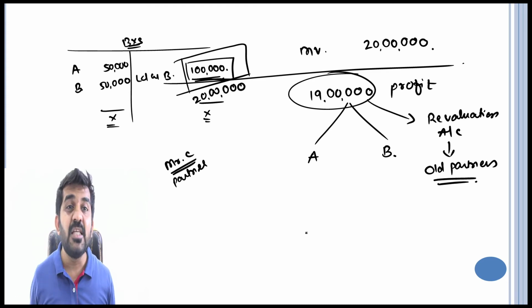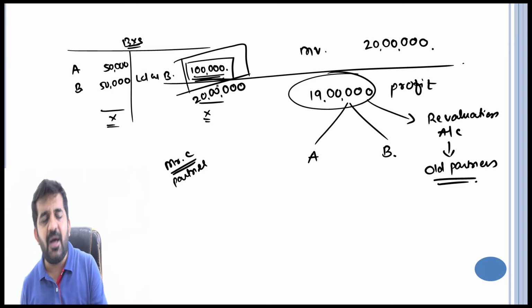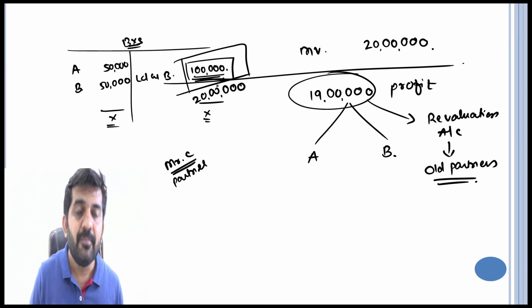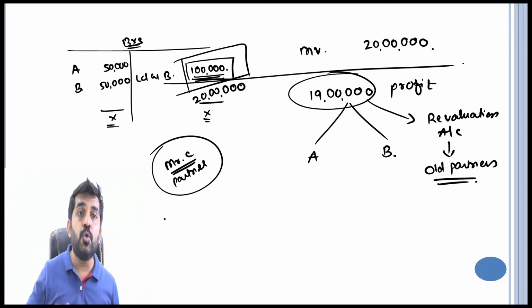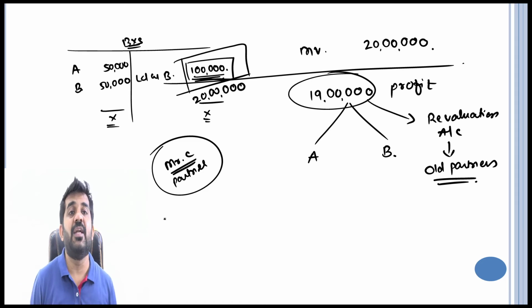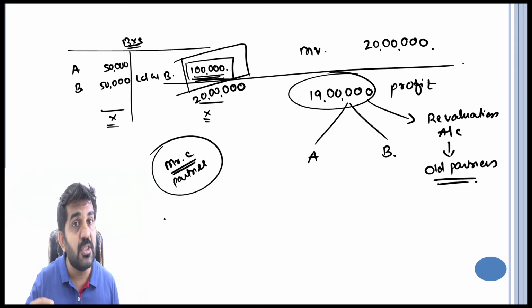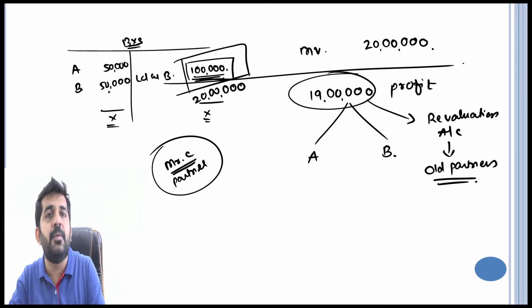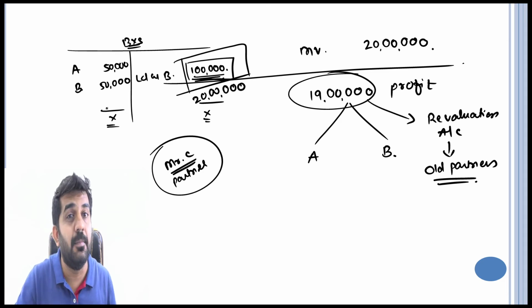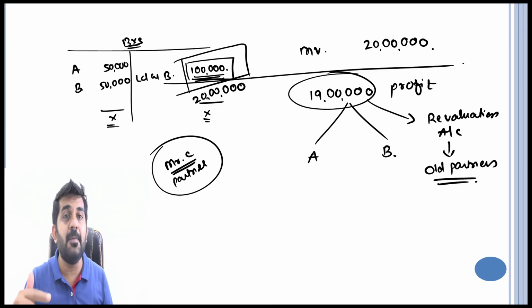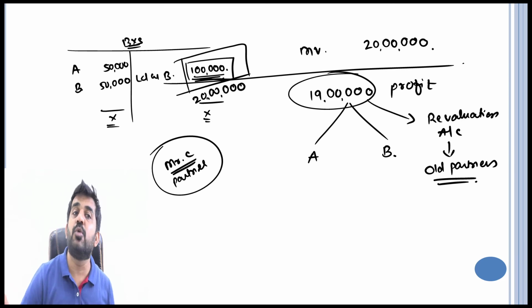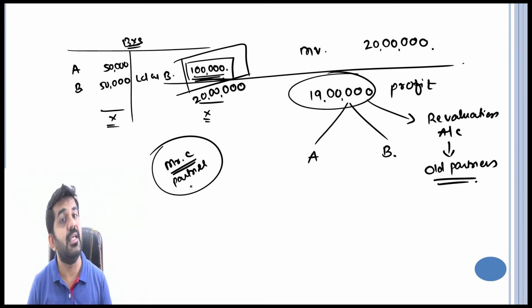Alright, and this is the logic why there should be a revaluation of assets and liabilities. See, if this has a market value of 100 rupees only, then C will argue to reduce the value from 1 lakh to 100 rupees, because then C will be at a loss. He will have to bring 50,000 rupees to become an equal partner, but he is not becoming a partner in a 1 lakh rupees asset, it is only a 100 rupees asset. So whenever there is devaluation, Mr. C will say that you devalue the value of the asset.